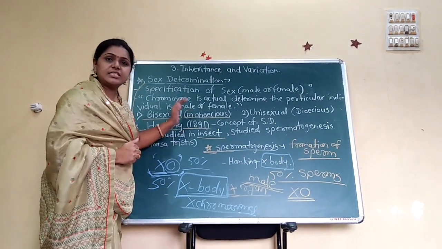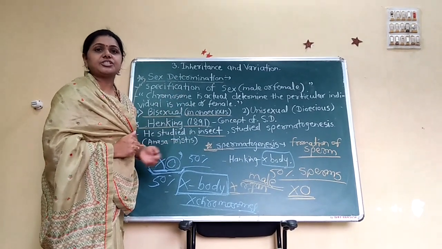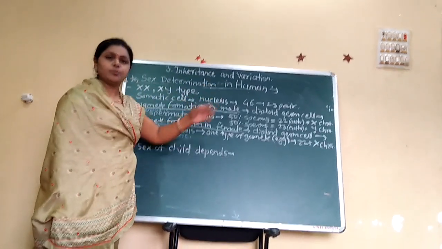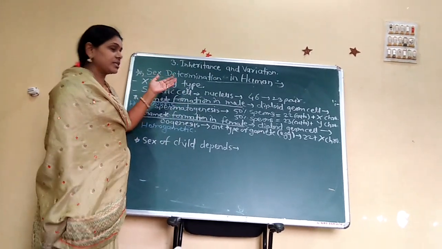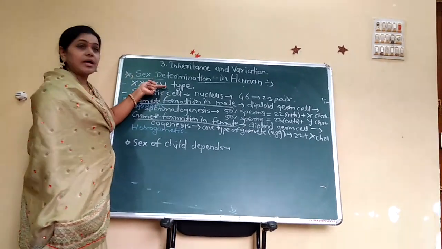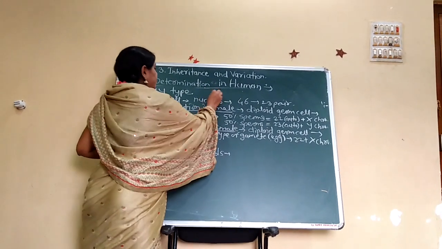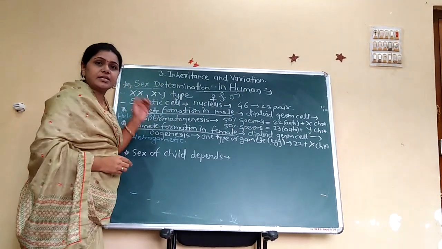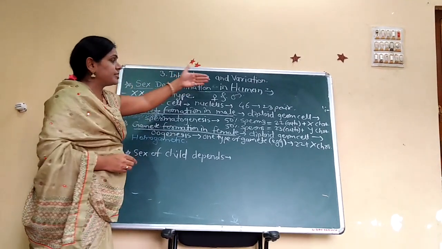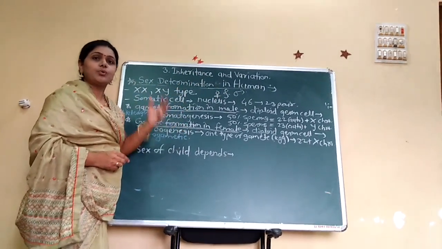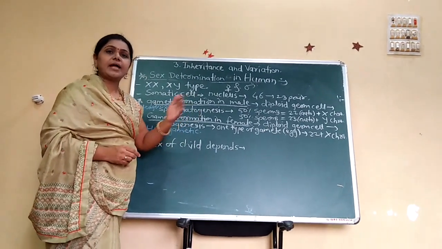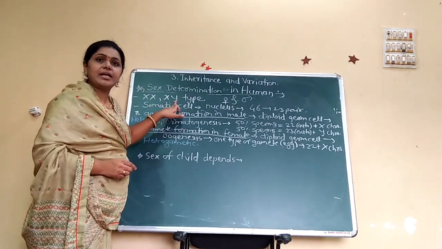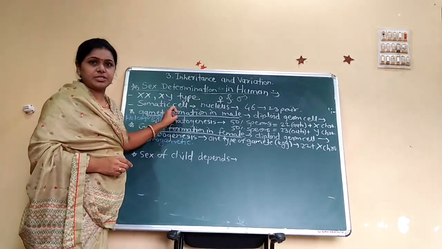Then we study sex determination in human beings. There are two types of sex determination, XX and XY, that is female and male. That means in human beings there are two types, female and male, and female shows the XX chromosomes and male shows the XY chromosomes.